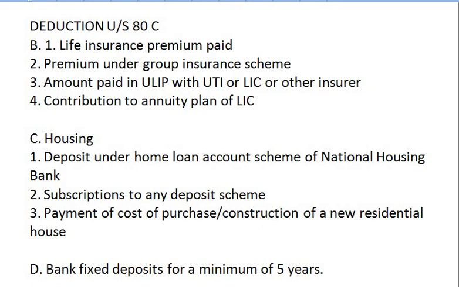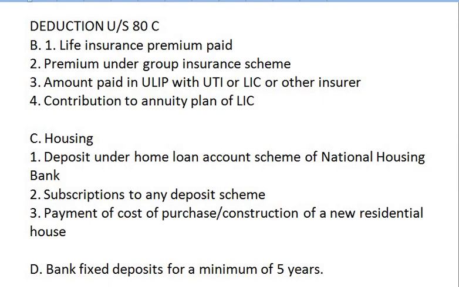In the previous class, we have seen point A and B of part 1. That is, point A was contribution to provident funds such as statutory provident fund, public provident fund, annuity superfund, etc. And we have also solved sums on provident fund, life insurance premium paid on family. In today's class, we are going to study the further part of deductions that are applicable under section 80C. And we are also going to solve one combined sum on the same.